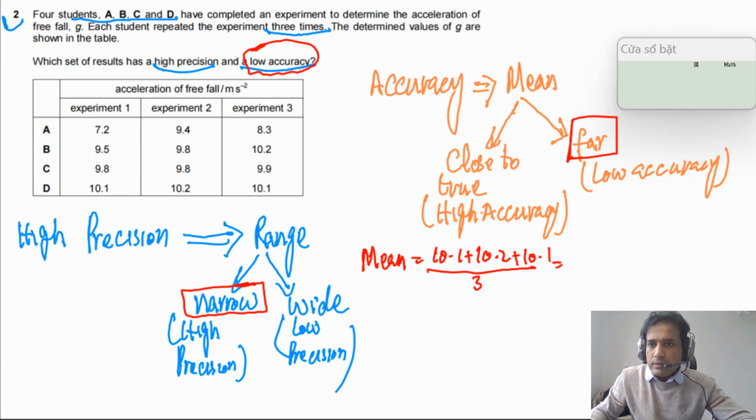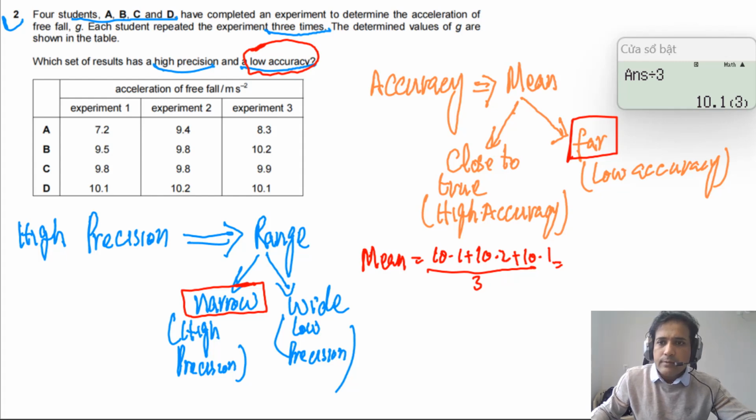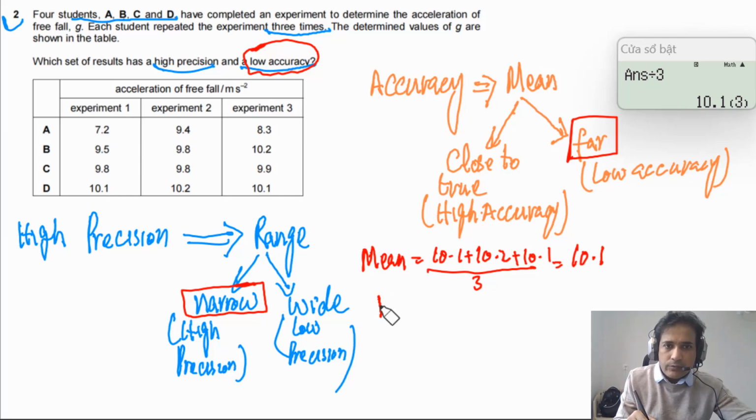So we have here 10.1 plus 10.2 plus 10.1 again, divided by 3, so we can find out the mean value. The mean value in this case is 10.1 up to 1 decimal place. We can also find out the range of this now. The range of this one is the maximum value, that is 10.2, minus 10.